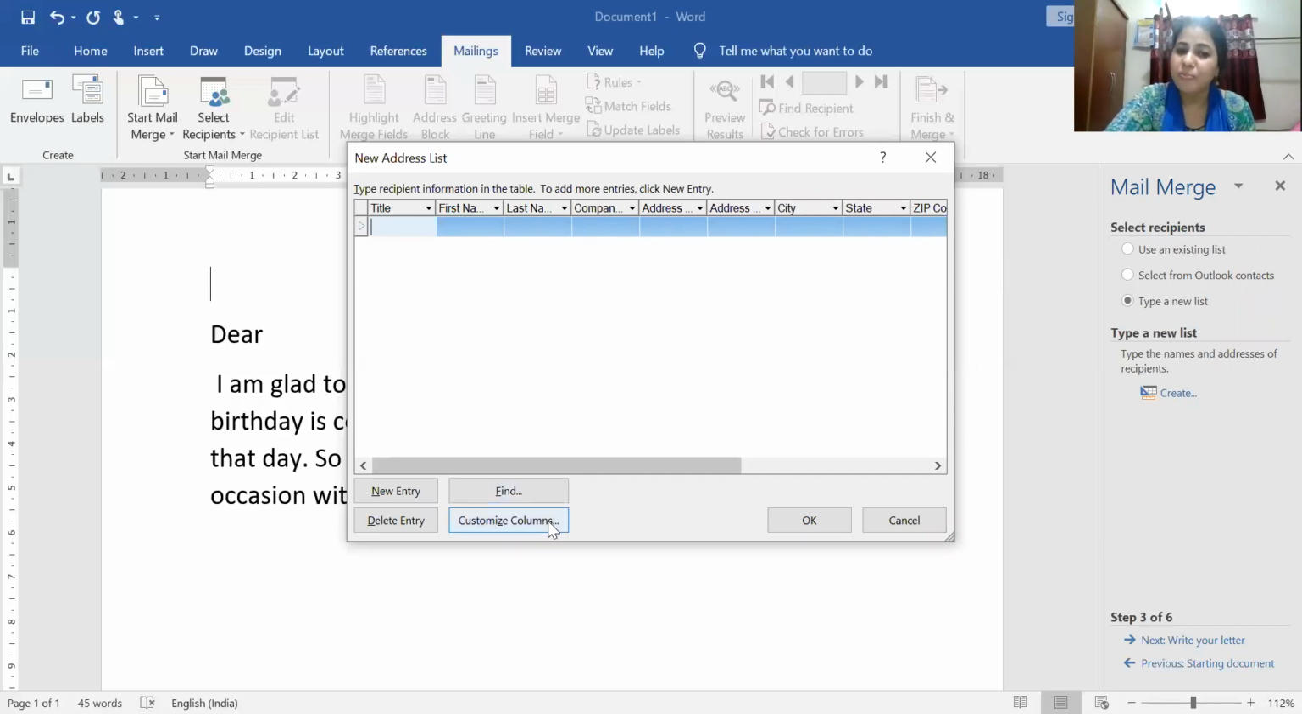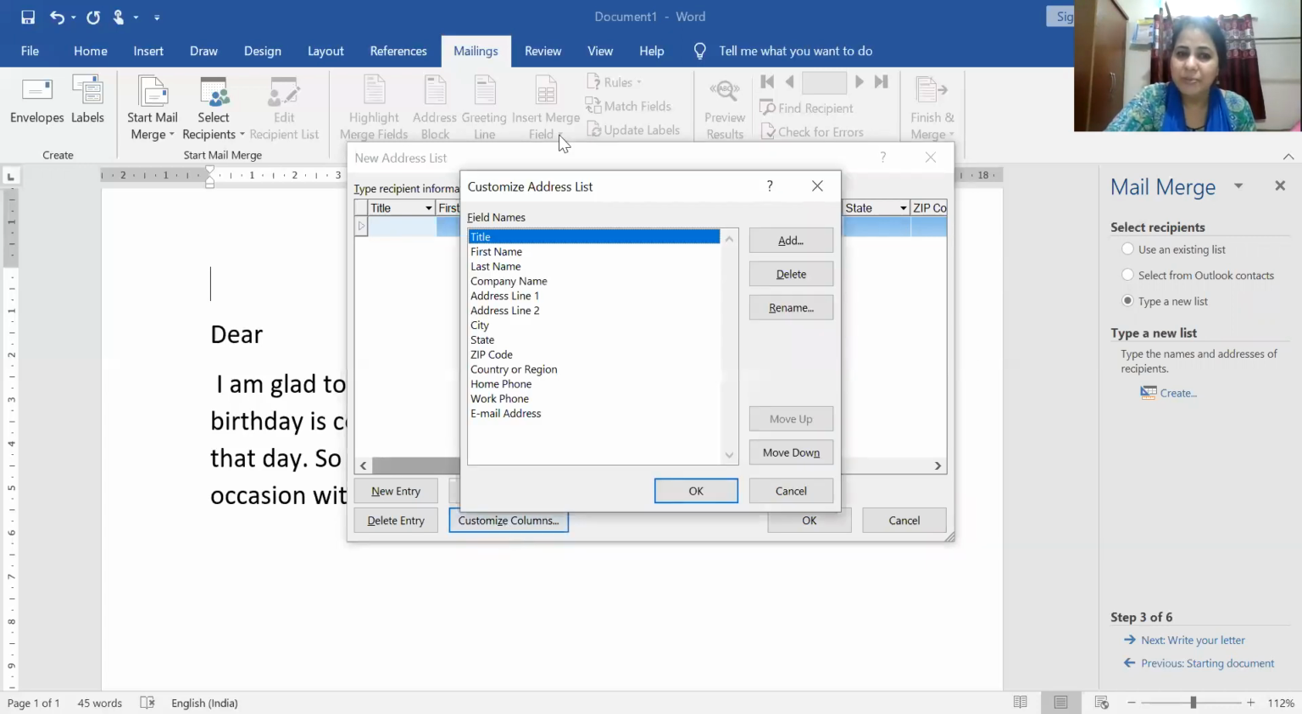So I have to customize the columns. I click here, Customize Columns. It gives me the field names. The field names which I want, I keep here, and which I don't want, I remove. So how to do it? Title: in my letter I don't want to give a title, so I select the title and delete. That will be deleted.